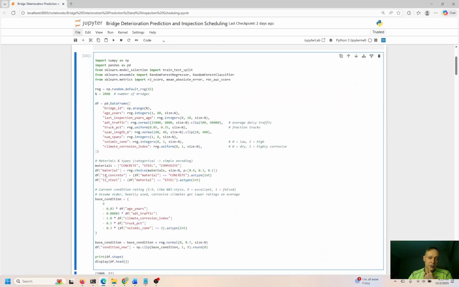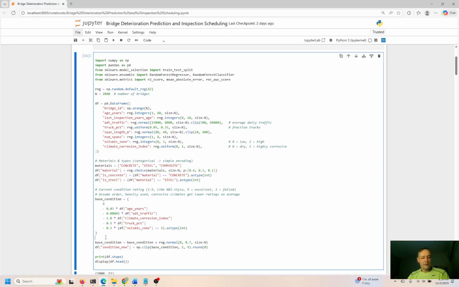There are a few different materials that the bridge can be created out of. It can be concrete, steel, or some type of composite material, which is a mix of a couple different things, probably concrete and steel and maybe rebar. So material: is this concrete, is this steel? And we're going to try to make a prediction about the condition of the bridge now, and then the future state of the bridge, and how the bridge is likely to deteriorate over time, and maybe even, dare I say it, actually collapse. That's what we're trying to predict and try to prevent too.